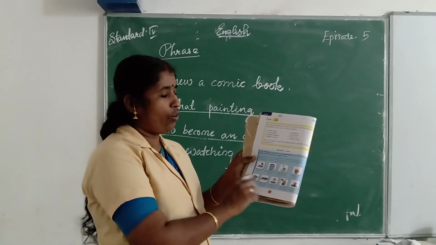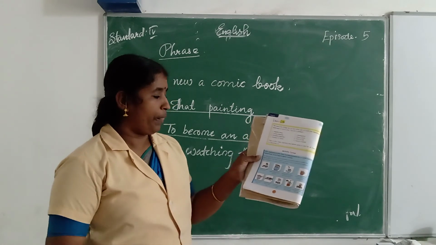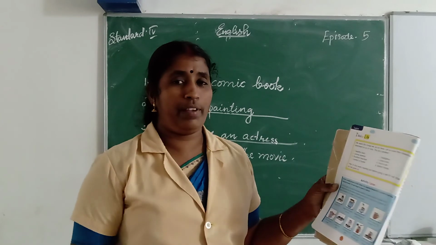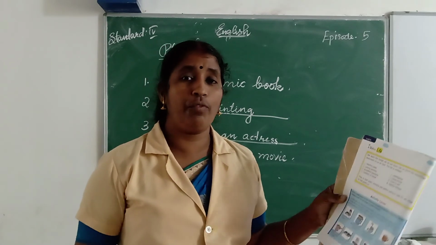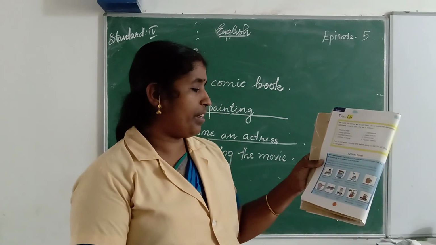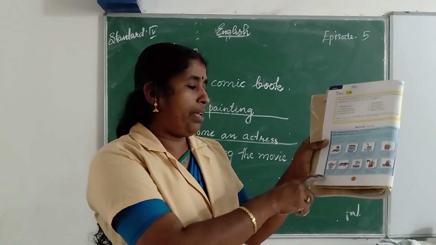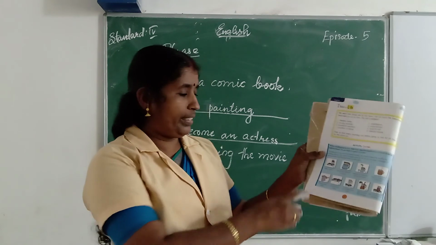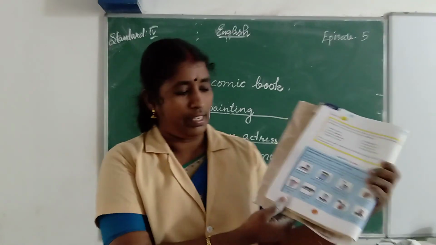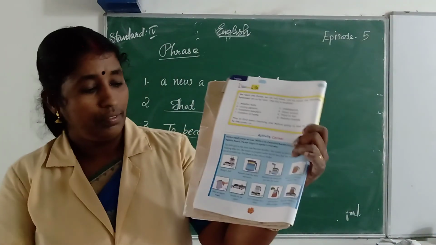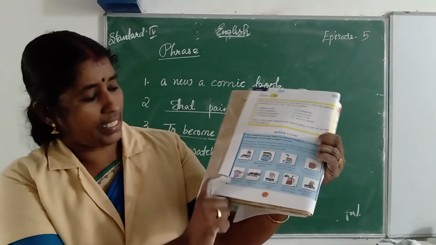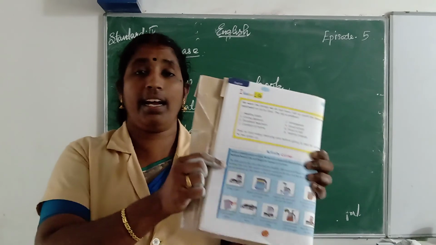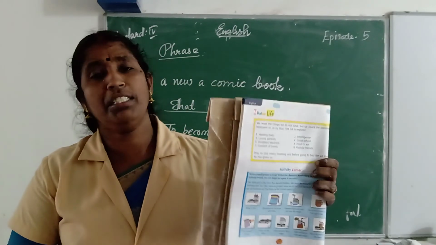Okay, here are 9 columns and pictures, and we should arrange them in a proper way. For making tea, what should we do first? The first one is to take an empty vessel, an empty kettle, an empty teapot. Take an empty vessel is the first one. Look here. Is it clear? This is the first one. First of all, you should take an empty vessel, that means a teapot.